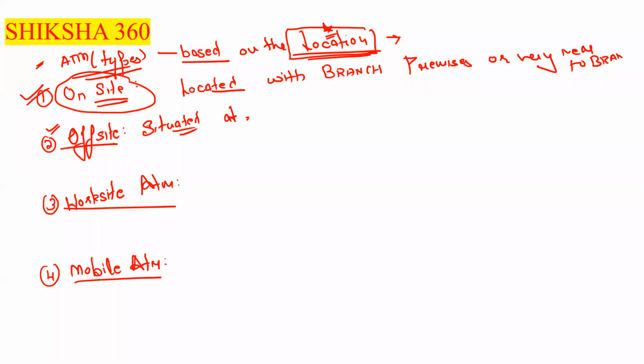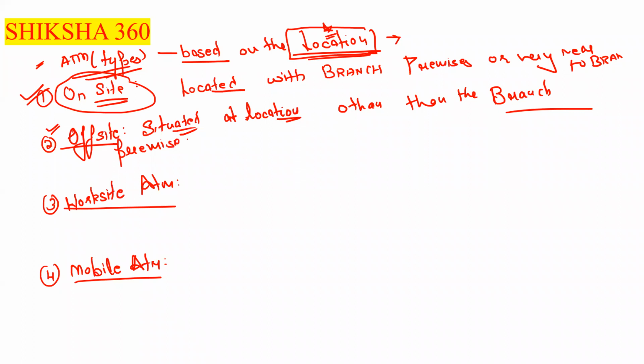Basically, ATMs situated at locations other than the branch premises. We have to go with the specific definitions. Other than at the branch premises, those are considered to be off-site ATMs.